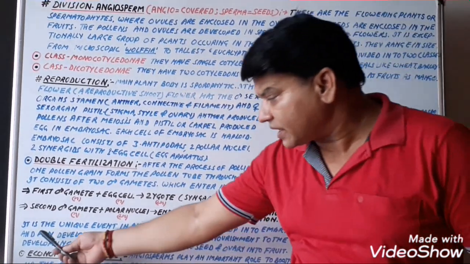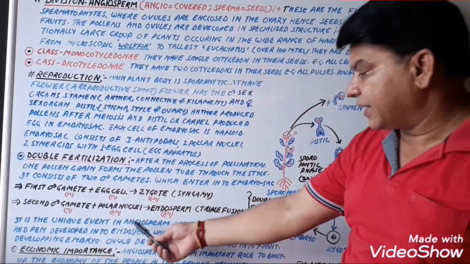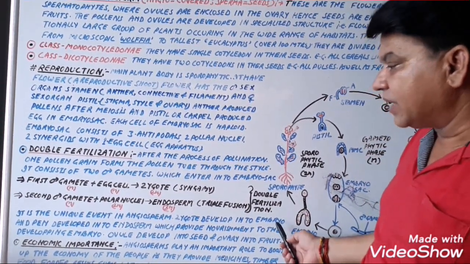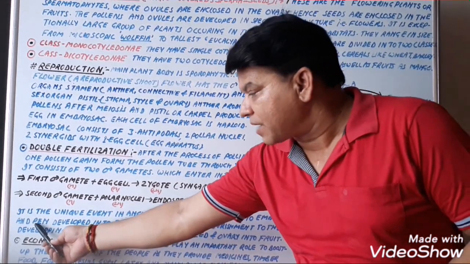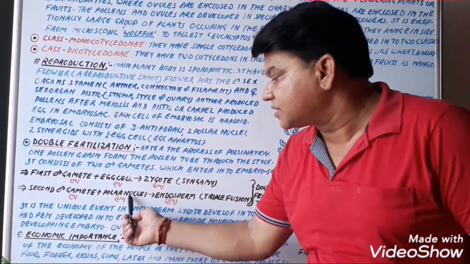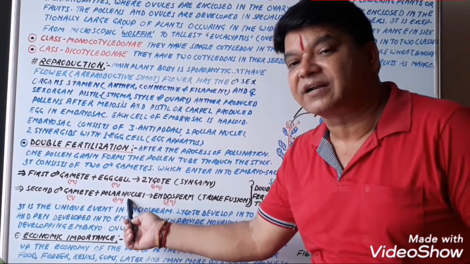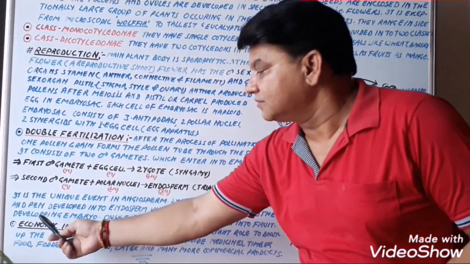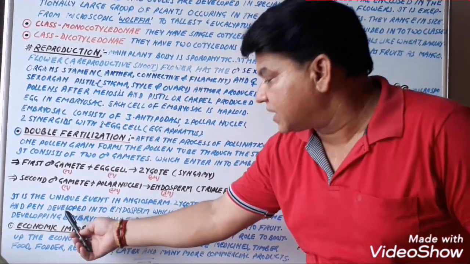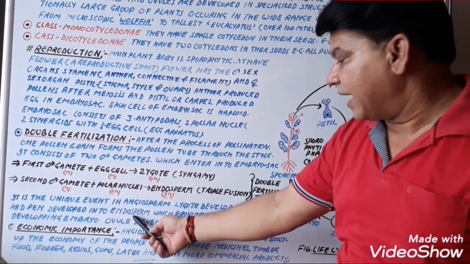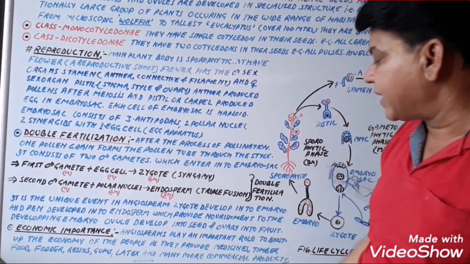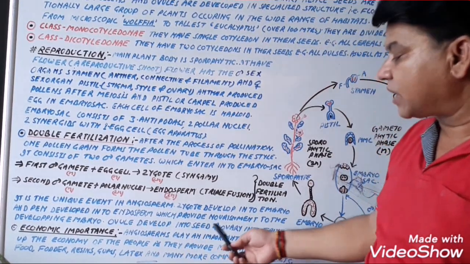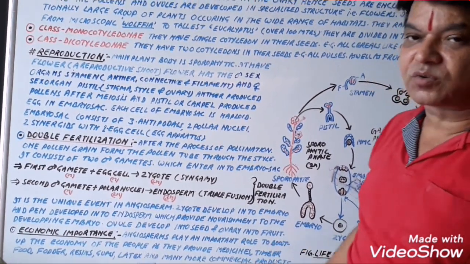Now it is the unique event in angiosperms that the zygote develops into the embryo, and the PEN, primary endosperm nucleus, that is the polar nuclei, also known as central nuclei. This primary endosperm nucleus develops into the endosperm, which provides nourishment to the developing embryo. Ovule develops into the seed and ovary develops into the fruit.